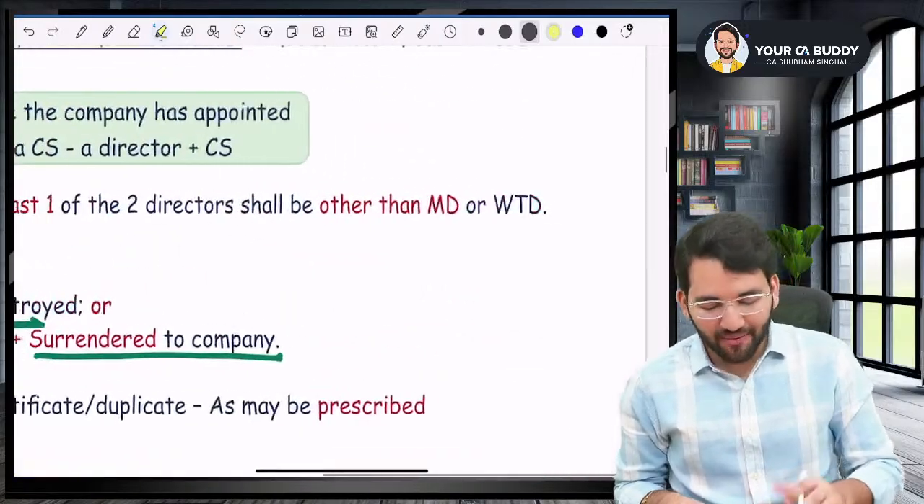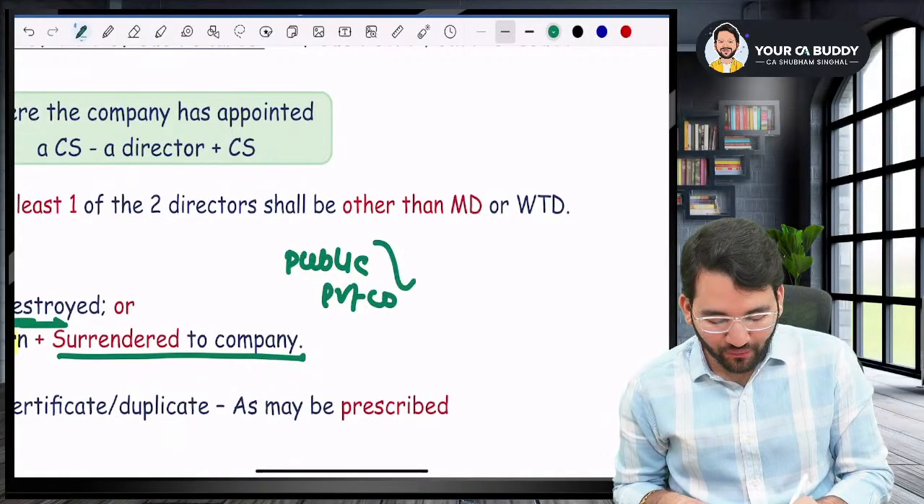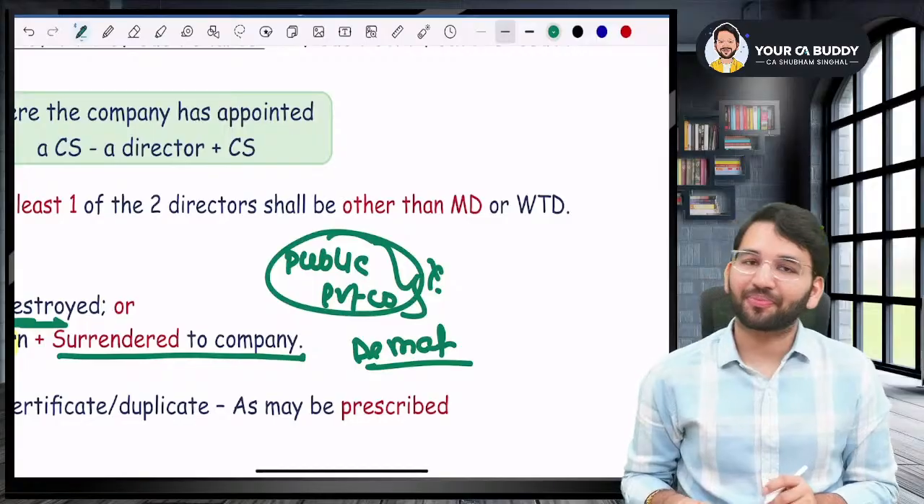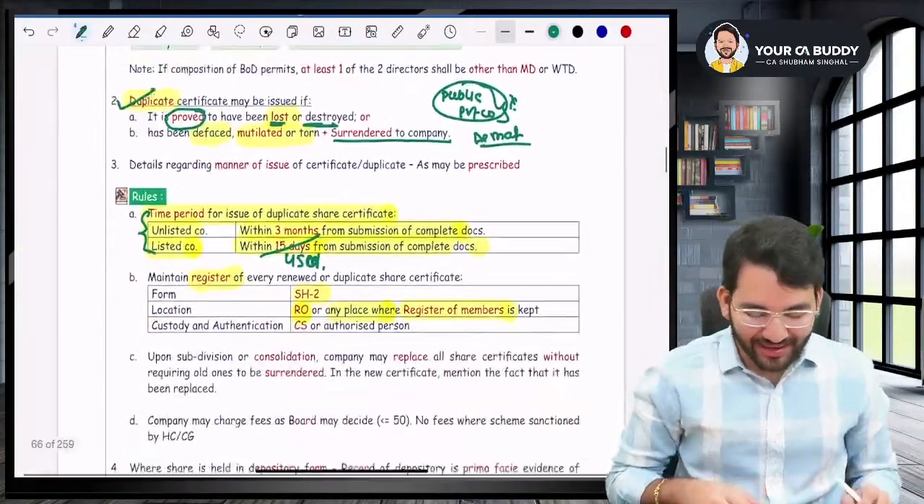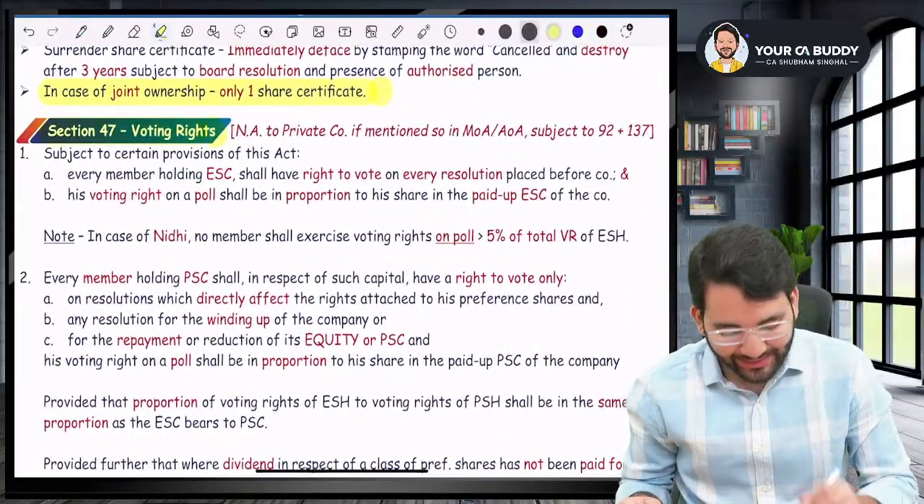But you know, guys, in today's time, a public company or a private company, both of them are not allowed to issue share certificates. Shares are supposed to be in demat form, and in demat form, you do not issue a share certificate.